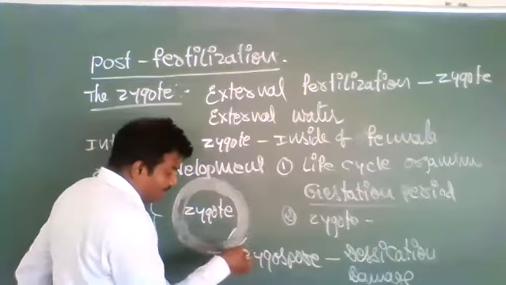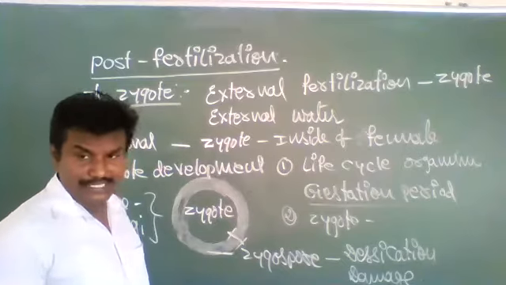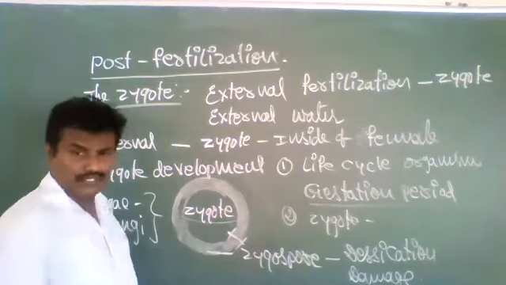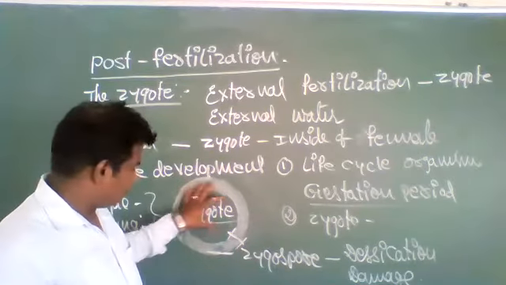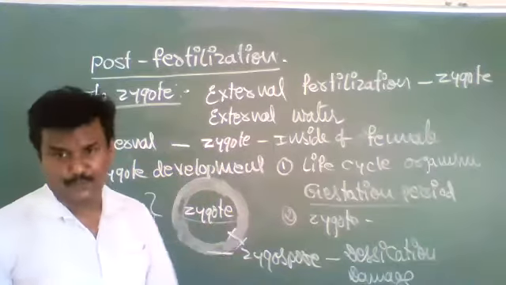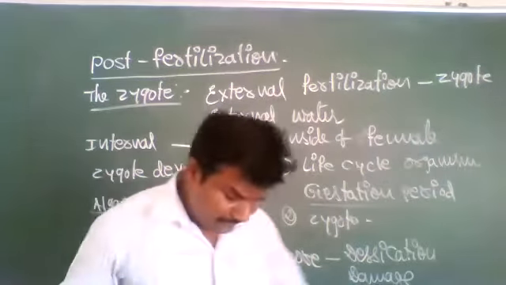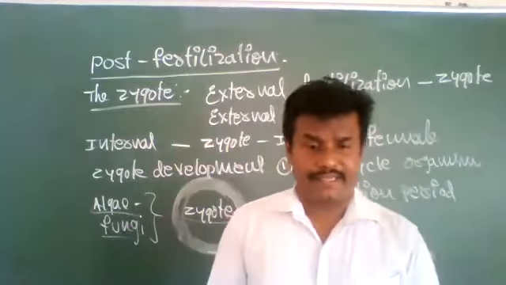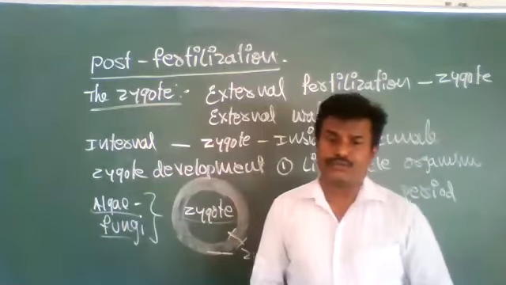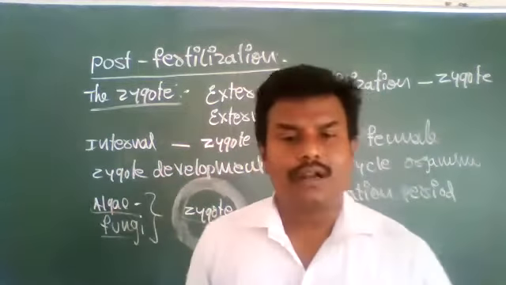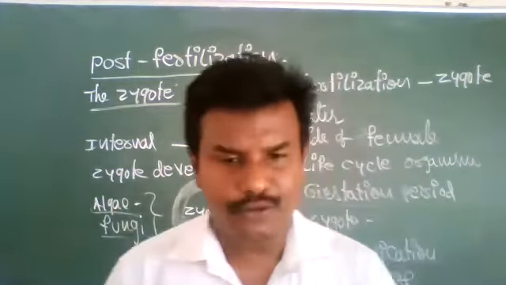As long as the zygospore is associated with the zygote, the zygote remains protected. This is what happens in algae and fungi: the developing zygote forms a thick-walled structure around it, called the zygospore, which protects the zygote from desiccation and damage.